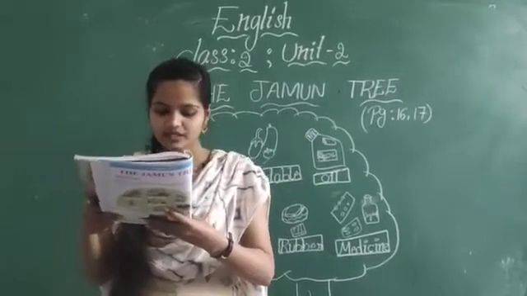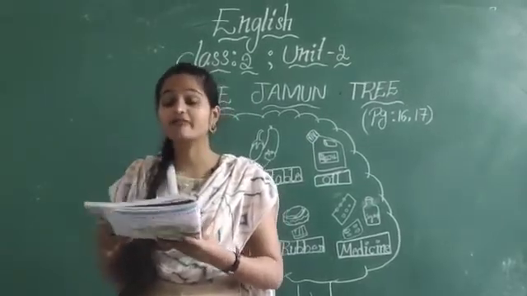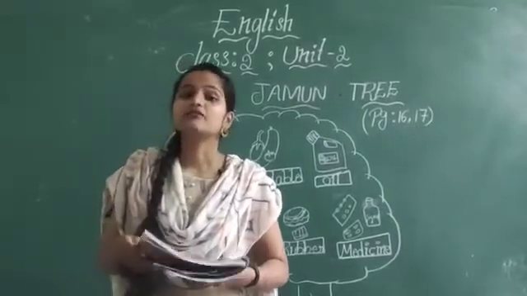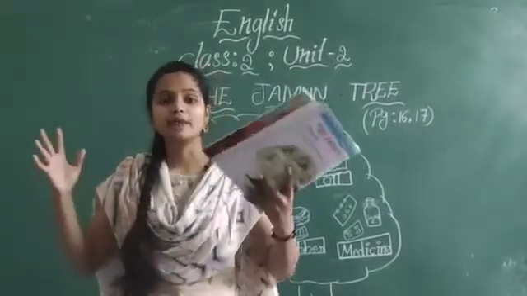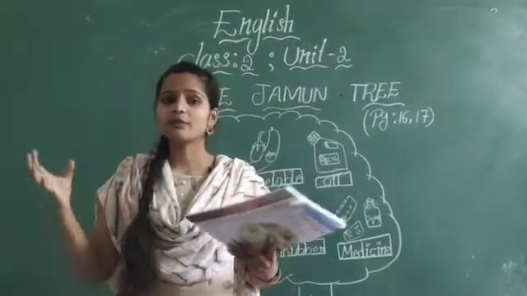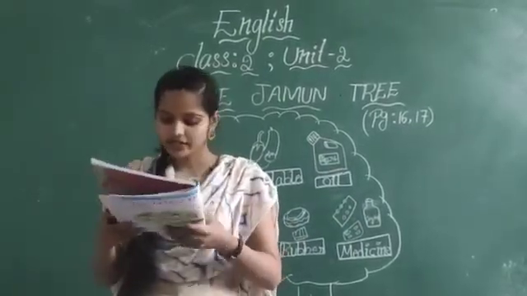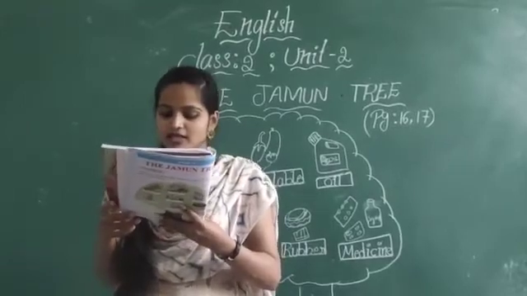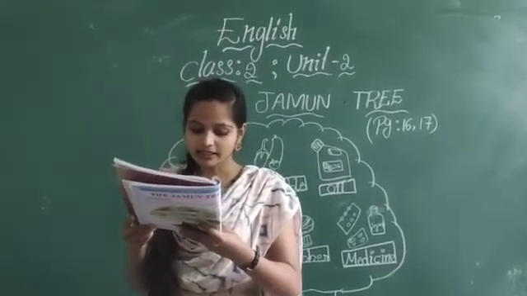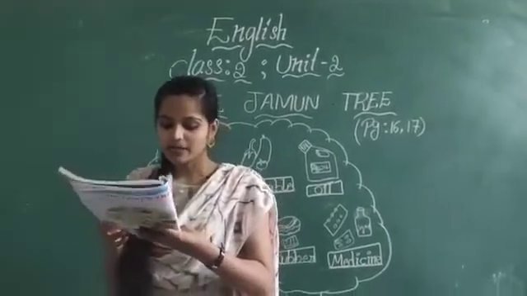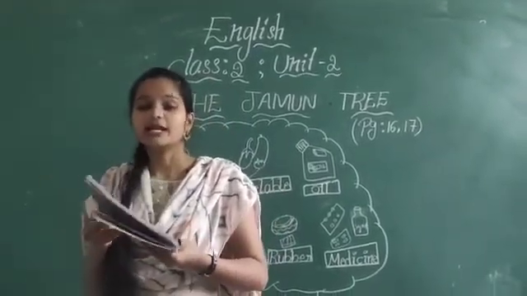Then the tree was the home of many birds. So what was the tree? The tree was the home of many birds. So many birds are coming and sitting on the jamuni tree. Then Rajat and Aruni liked watching birds bringing twigs to build their nest.